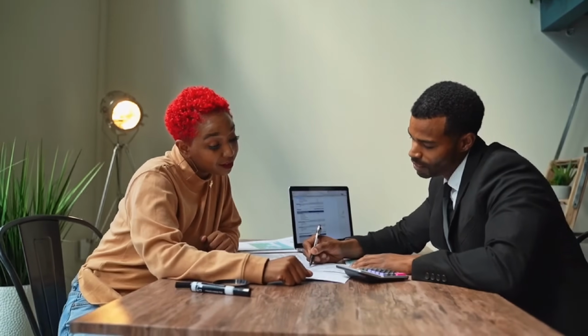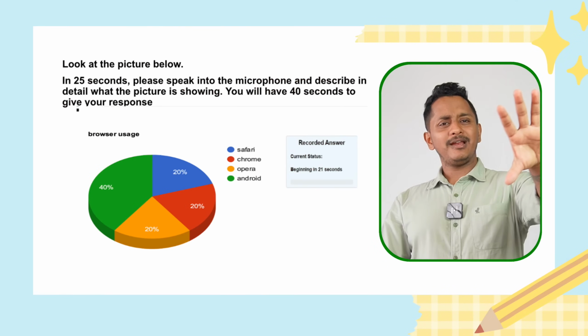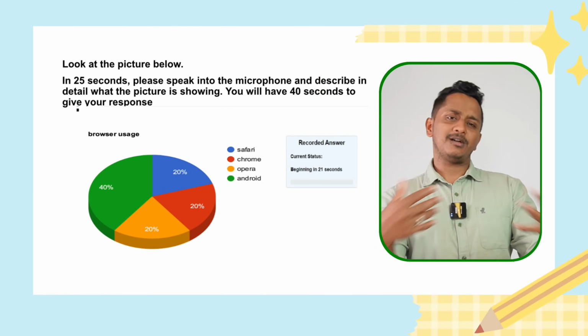When we talk about describe image, there are a lot of changes in the history of PTE. Before we get into the changes that happened over time, let's get into what describe image is all about. It looks something like this. Look at the picture below. This is how it comes in the exam.